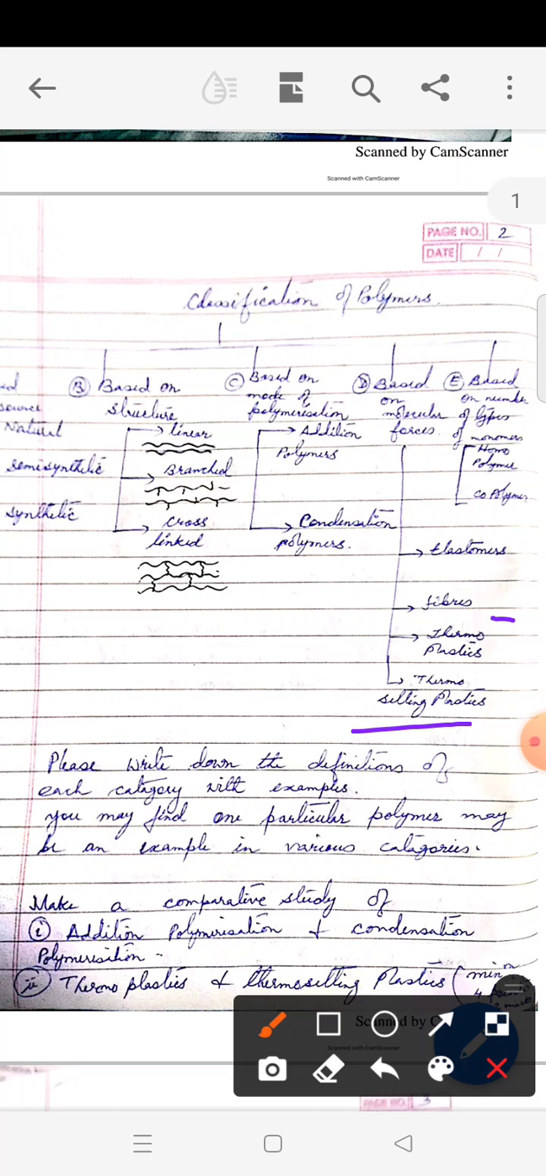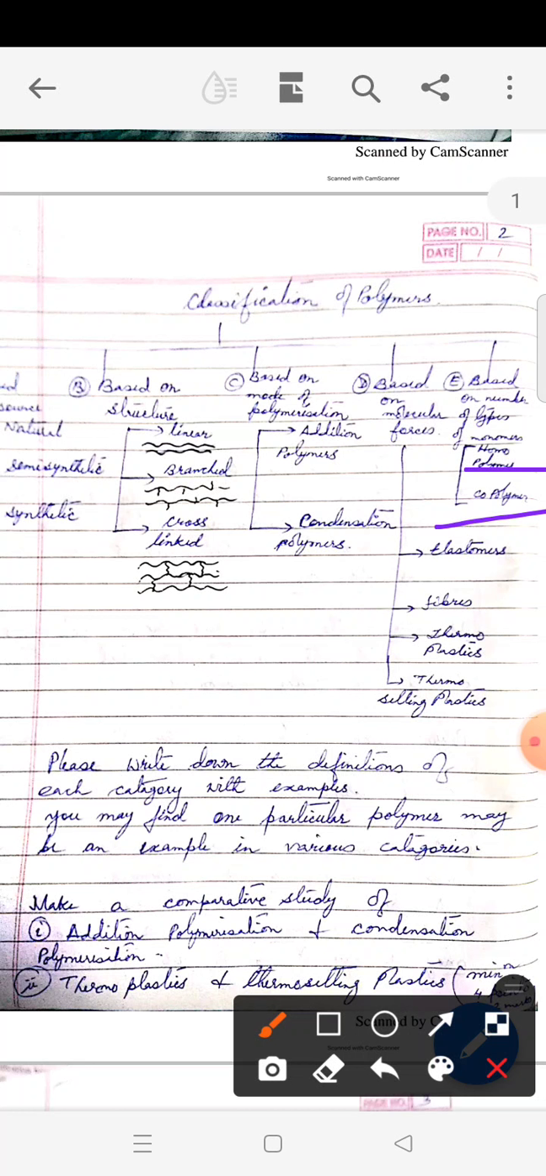Now I request you to make a comparative study of thermoplastic and thermosetting plastics, which usually is asked in the board exam. You will find enough points in your textbook. Then the last way of classification is what are the different types of monomers present in the polymer. If only one repetitive unit is forming the polymer, then such polymers are called homopolymers. When in the polymer we have more than one type of monomeric units, such polymers are called copolymers. Please take care, they are not called heteropolymers, they are called copolymers.